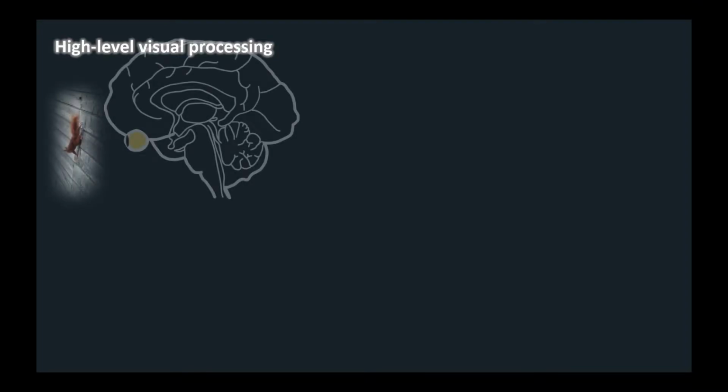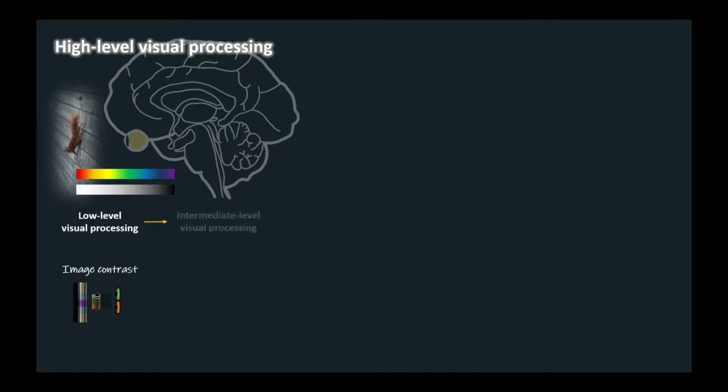The images projected onto the retina are generally complex dynamic patterns of light of varying intensity and color. As we have discussed, low-level visual processing is responsible for the detection of various types of contrast in these images. Intermediate-level visual processing is involved in the identification of so-called visual primitives.